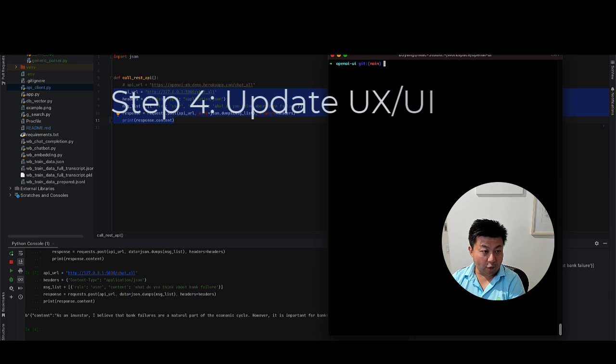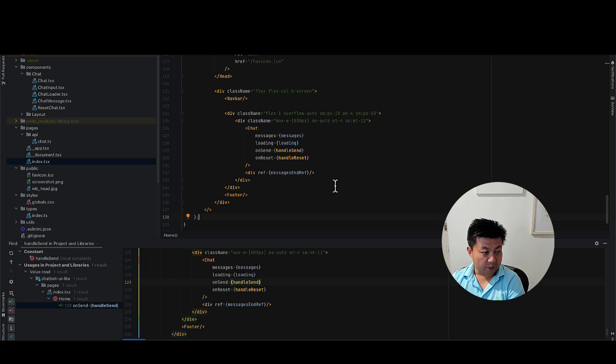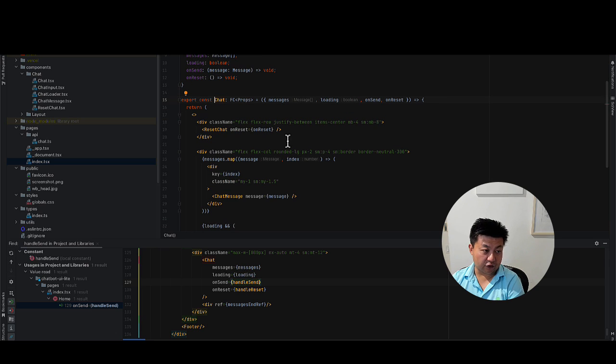In step number 4, let's update our UX UI code. So let me bring up the UX UI code. In here, let's talk a little bit about the React component we have. We have a React component called Chat, which is a functional component. We'll talk about that in a later video if you guys are interested.